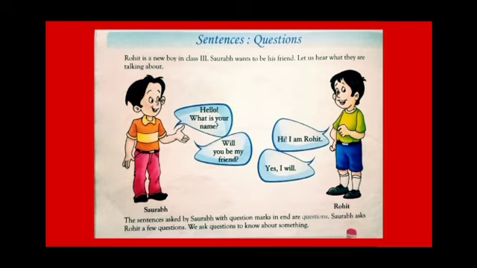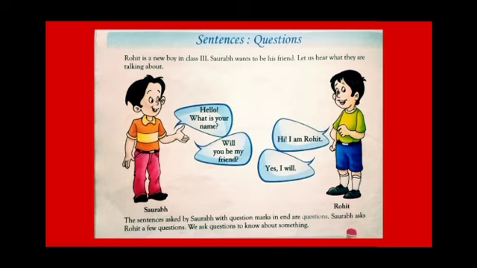questions. In the given picture, we can see two boys. One is Saurabh, another one is Rohit. Rohit is a new boy in class 3rd, and Saurabh is the old student and he wants to be friends with him. Let's listen to what they discuss with each other.